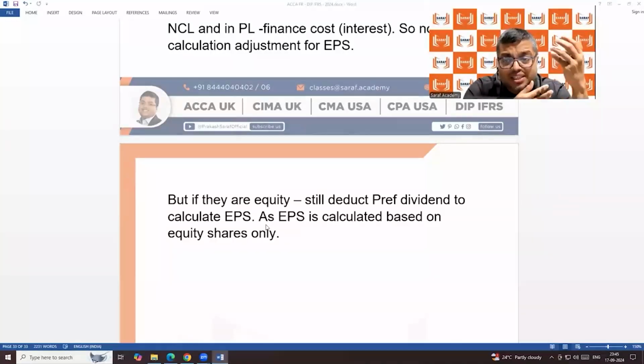If the company has potential shares, convertible debentures, ESOP, warrants, then the company needs to calculate diluted EPS. Diluted EPS means the company's EPS in future is going to go down. With the same earnings and more shares, EPS will be less. So diluted EPS needs to be calculated if the company has potential shares. And for preference share adjustment: if the preference shares are debt, then no adjustment, as interest is already deducted. If they are not debt, then you need to deduct the preference dividend to calculate EPS.